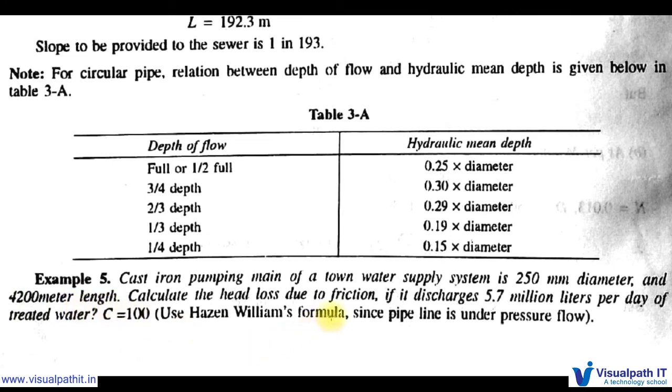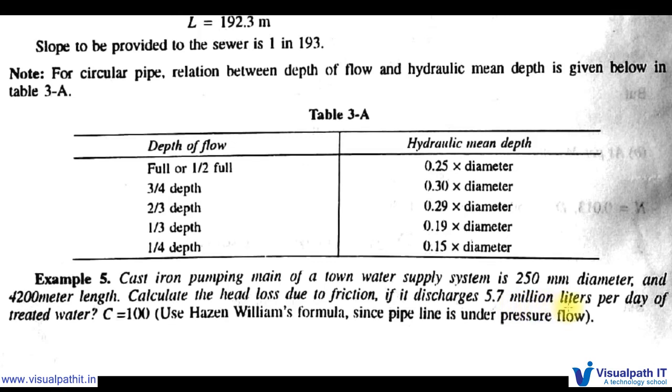Calculate the head loss due to friction in 4200 meters of 250 diameter pipe. What will be the head loss due to friction loss we need to calculate if it discharges 5.7 million liters per day of treated water.